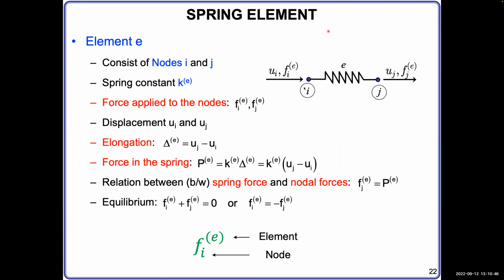Now, within this spring, these two forces, F_i and F_j, are applied. If you look at this small mini system of a spring, these two forces are in balance. They can be viewed as the external forces applied to this small spring. They are equal in magnitude and opposite in direction. So F_i^E plus F_j^E equals 0. Here we write the equilibrium. That means each is the inverse of the other. Very useful.